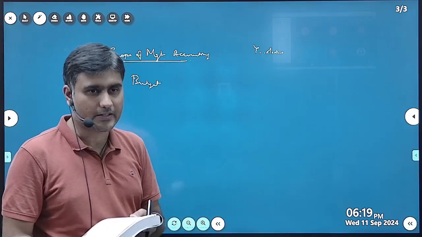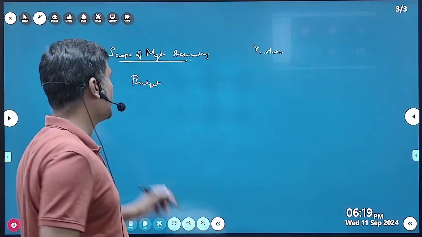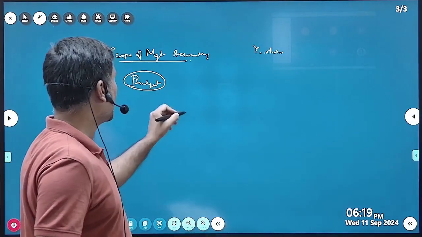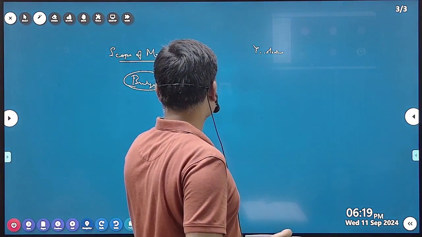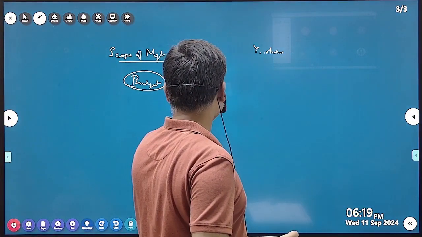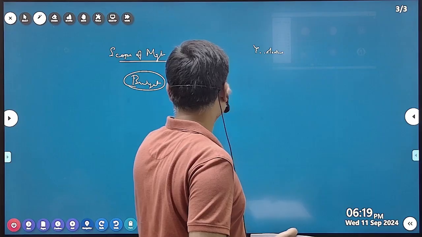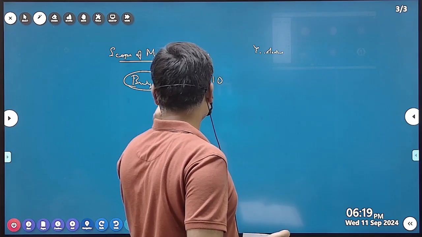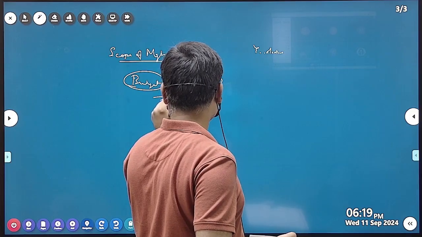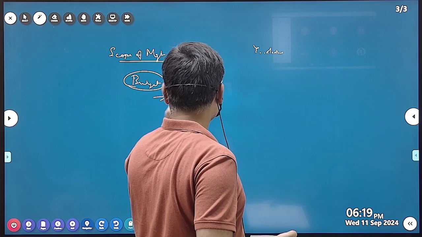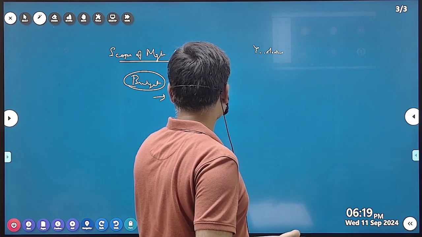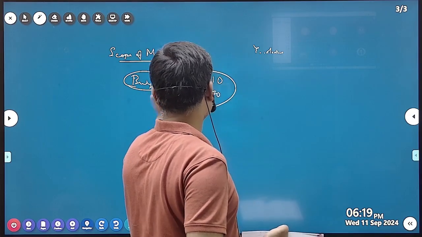We will do the variance analysis at the end of the year. We budgeted 100 rupees, but our actual expenditure was 110. We forecasted our sales as 180, and it was 170. So we will do the variance analysis.